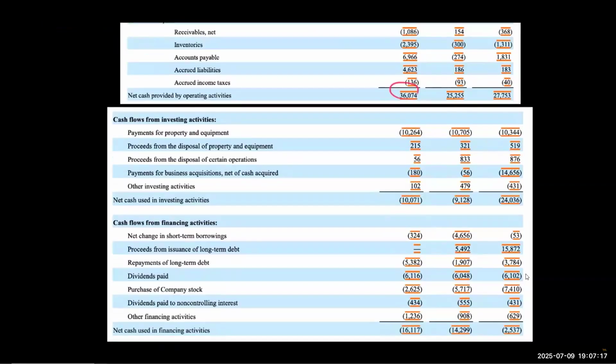Now, cash flow from financing could go either way for a large company like Walmart that's successful. Now we see in this case it's negative, but that's not a bad thing. Why is it negative? Well, repayments of long-term debt, so they're paying back some of the debt that they borrowed. Dividends paid to shareholders, so they paid out $6 billion of dividends. And then they repurchased some of their stock, $2.6 billion. So that's fine. That's good. If you're an investor, hey, they're paying their debt, they're issuing dividends, they're repurchasing shares.